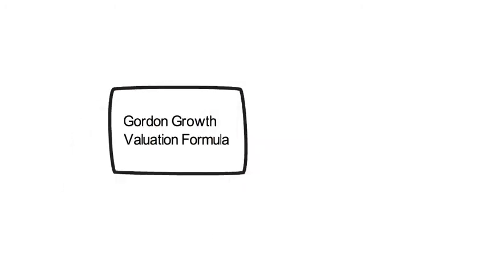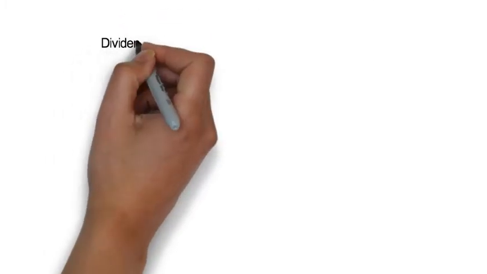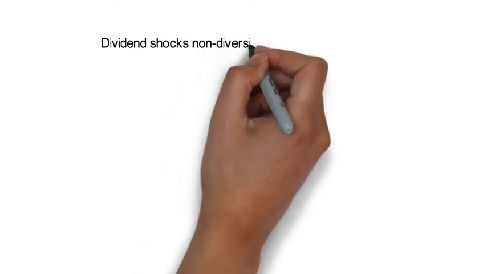This video derives the well-known Gordon growth valuation formula for equity using the concept of stochastic discount factor and pricing. Now, the example that we consider is a firm whose dividend shocks are all non-diversifiable for the representative investor. This says that all dividend shocks are systematic and hence compensated in equilibrium by a risk premium.